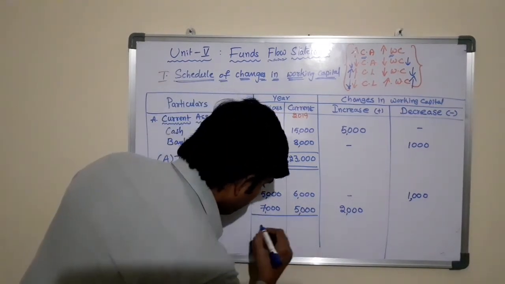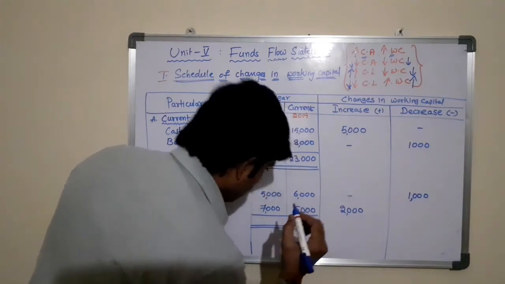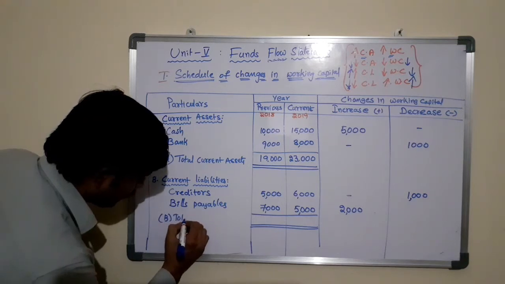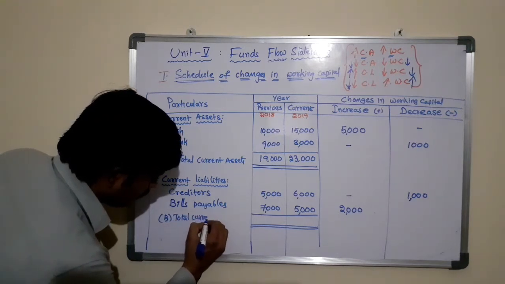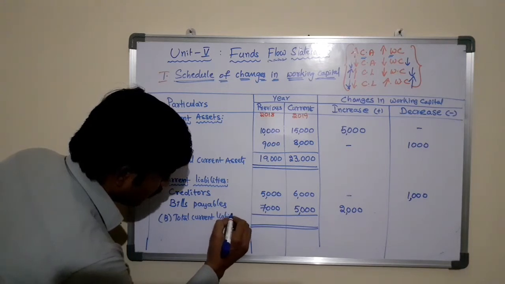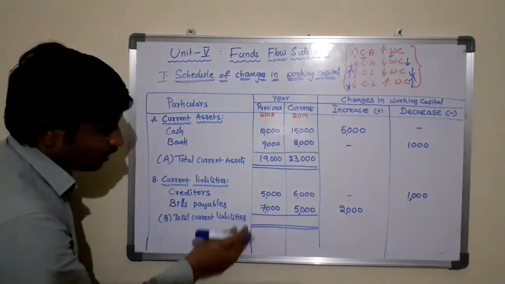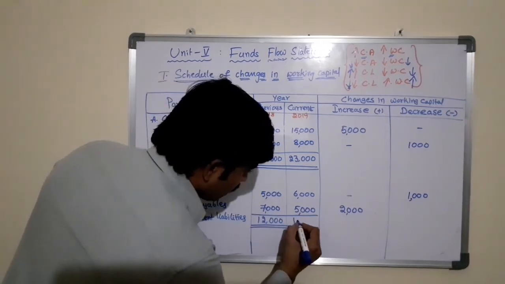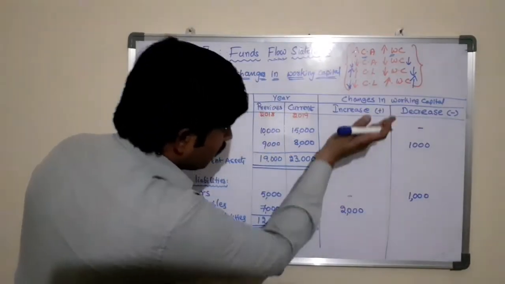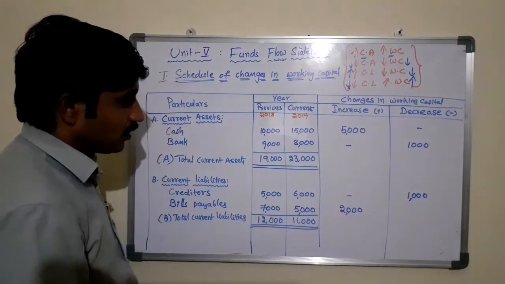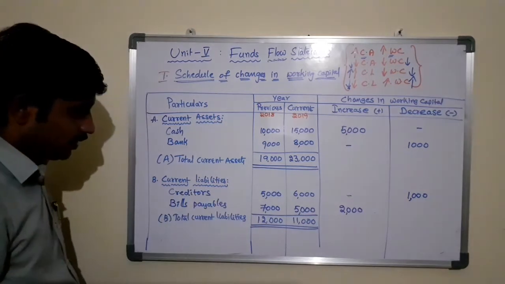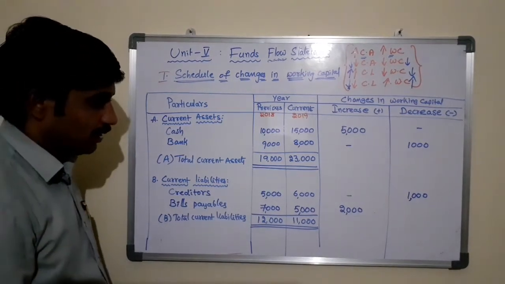Now sum up only the current liabilities, denoted by B, total current liabilities. What is the total of current liabilities? 12,000. 6 plus 5, 11,000. You should not write anything in the same row under the changes in working capital. So now we have taken the current assets and current liabilities from the given balance sheets.